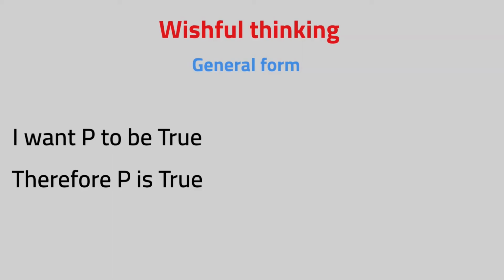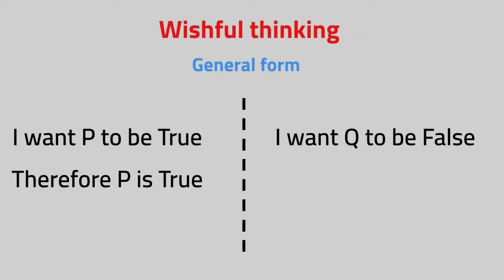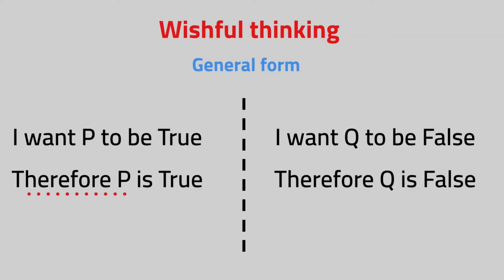Of course, this also happens for things that are unwanted. I want Q to be false. I don't like Q, I want it to be false. Therefore Q is false. Q must be false because I want it to be false. The conclusions here are fallacious. Whether you want something to be true or false plays no part in whether that thing is actually true or false. An obvious example of wishful thinking is playing the lotto.